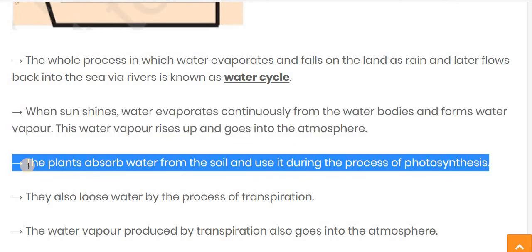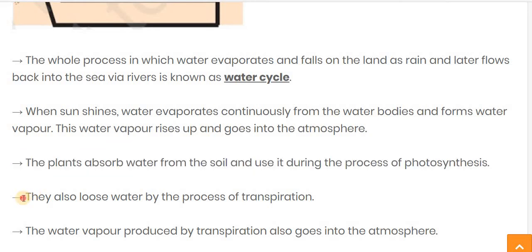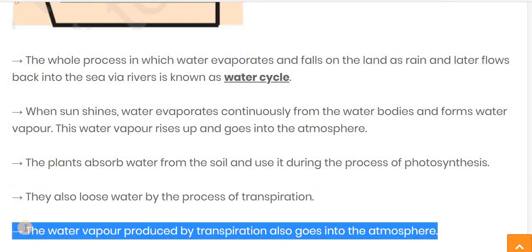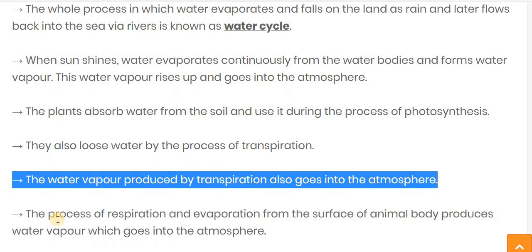The next thing is that plants also play an important role in the water cycle. The plant absorbs water from the soil and uses it during the process called photosynthesis for the making of food. But during that photosynthesis process, some of the water is in excess. So that excessive amount of water is lost by the plant. The process is called transpiration. The water vapor produced by transpiration also goes into the atmosphere.